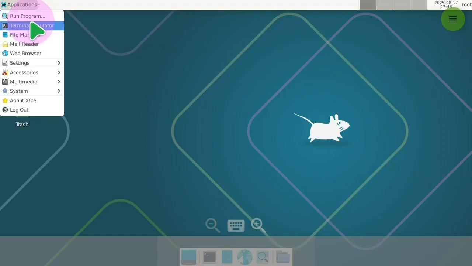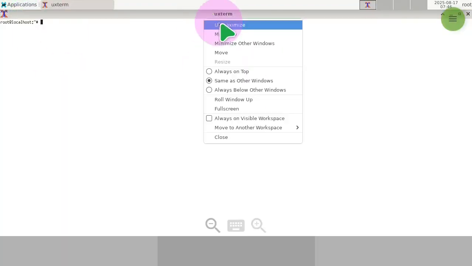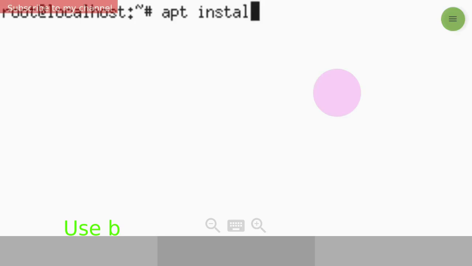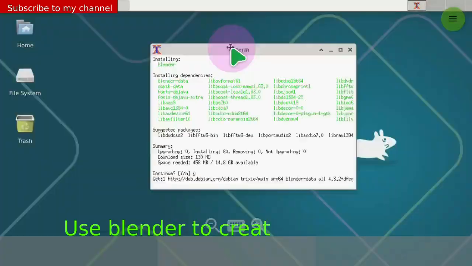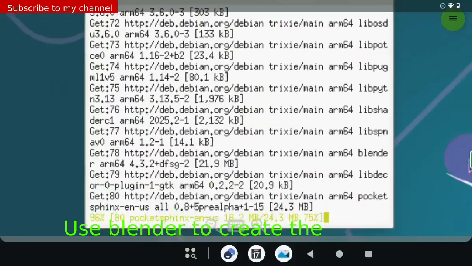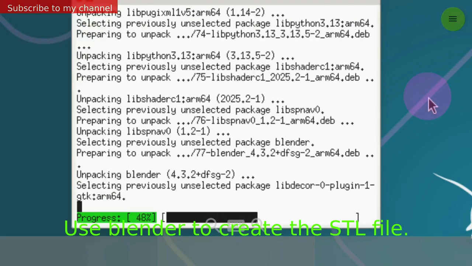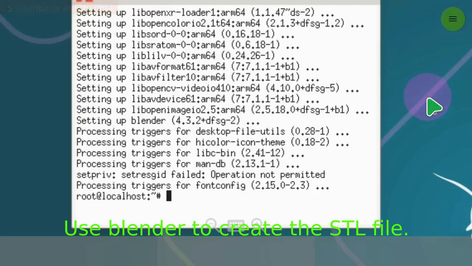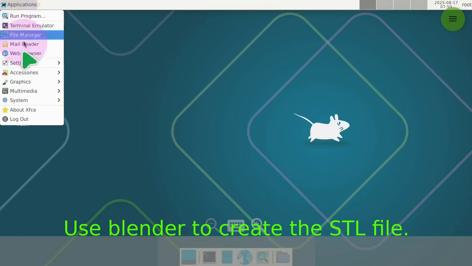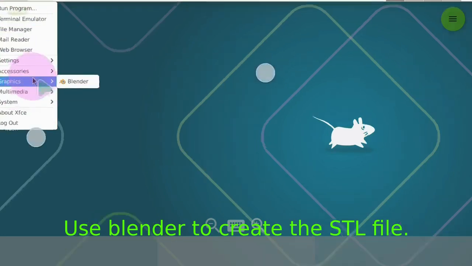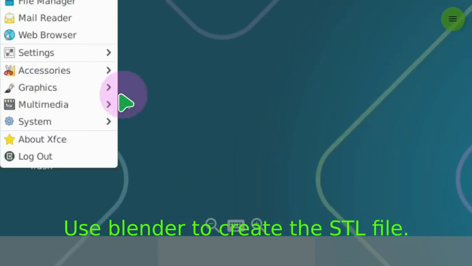Open the terminal and run the following command: apt install blender. Go to Applications and in Graphics choose Blender.